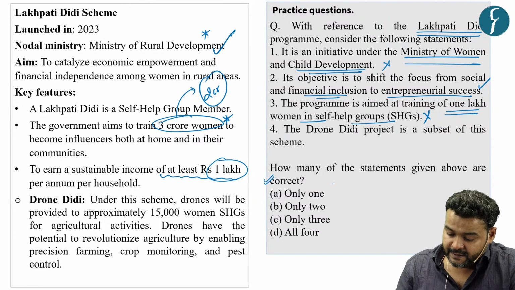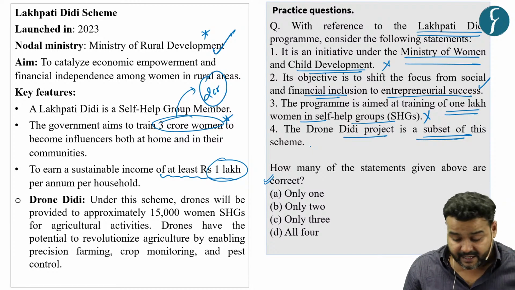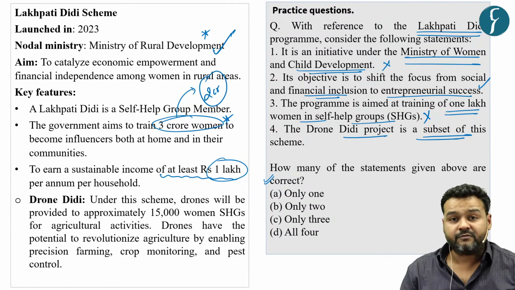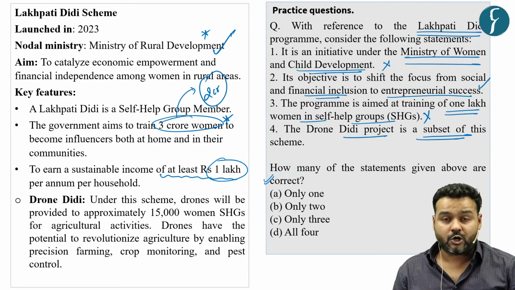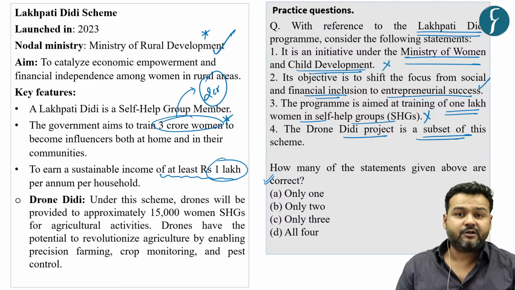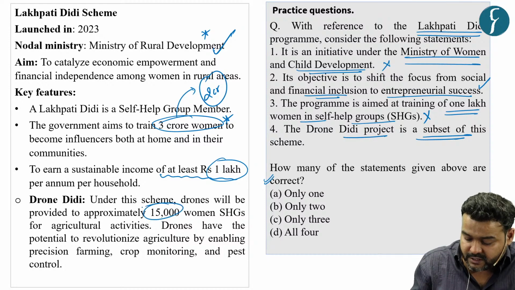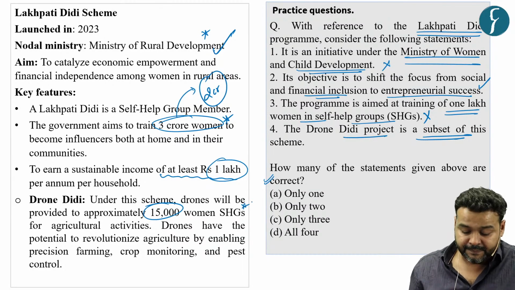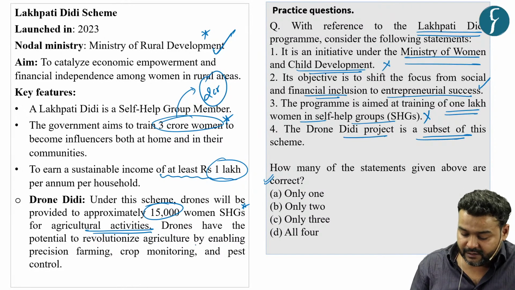The fourth statement says that the Drone Didi project is a subset of this scheme. Now this statement is correct: along with skill training, where they will train women for various skills like the job of a plumber and LED bulb maker, Drone Didi is a subset of this scheme. What will they do here? Under this scheme, drones will be provided to approximately 15,000 women SHGs for agricultural activities. These drones have the potential to revolutionize agriculture by enabling precision farming, crop monitoring, and pest control.